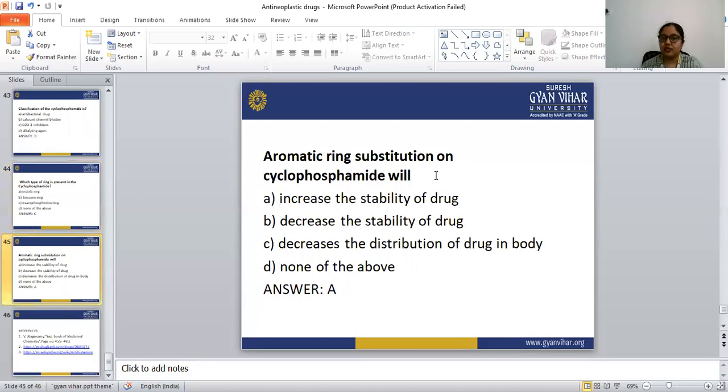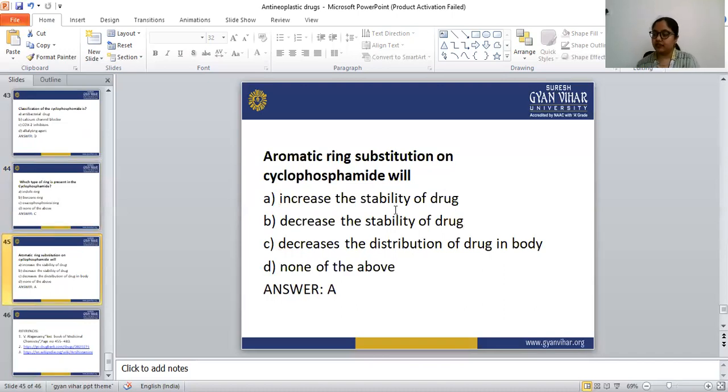Aromatic ring substitution on cyclophosphamide will increase the stability of the drug. We have seen this in the SAR of cyclophosphamide: if we substitute an aromatic ring, that will increase the stability of the drug. So this is all about this alkylating drug.